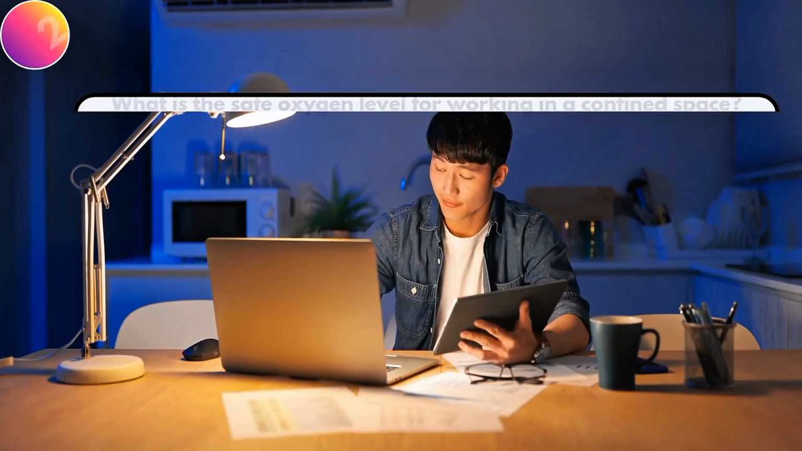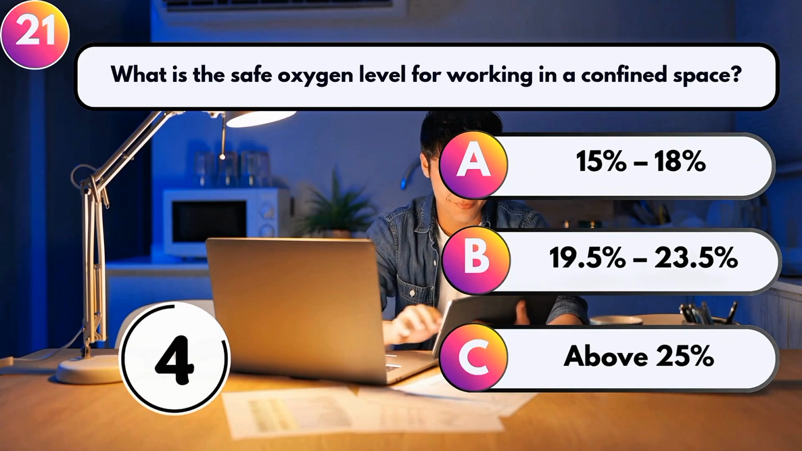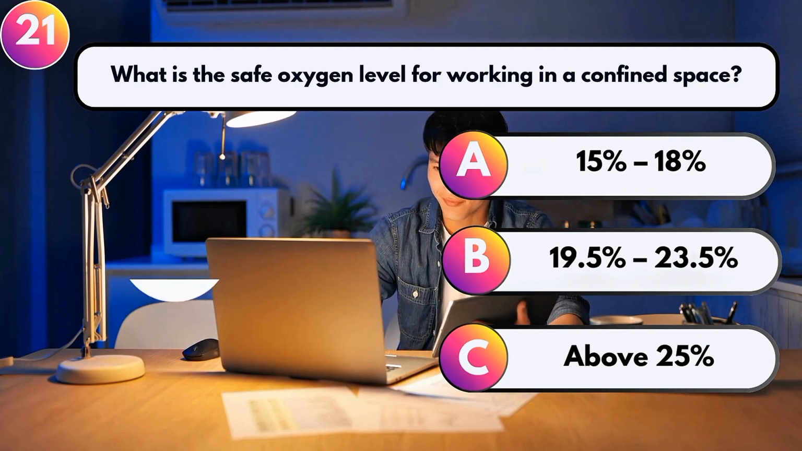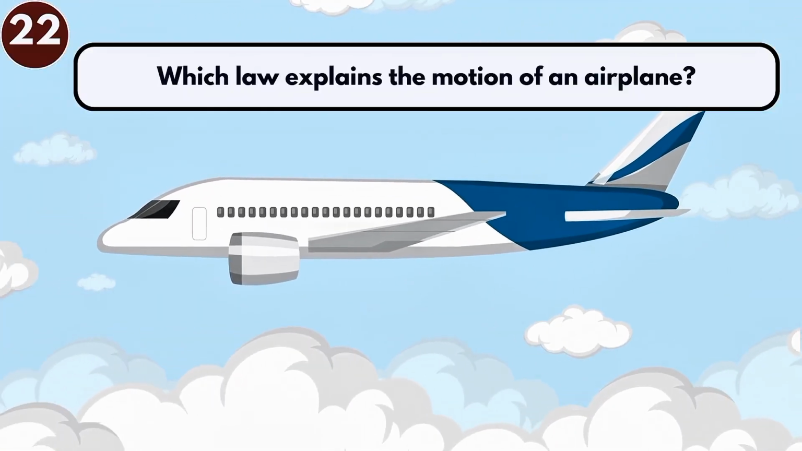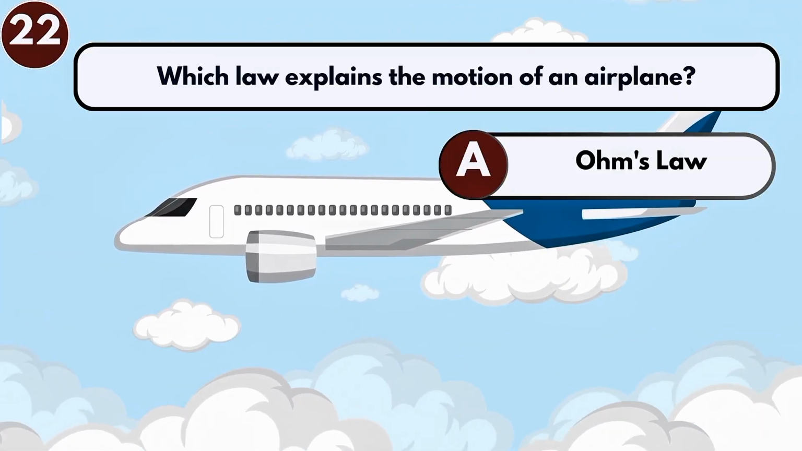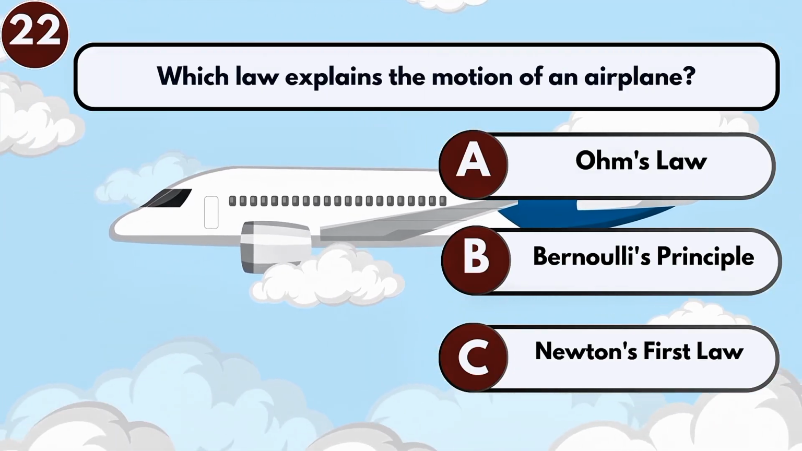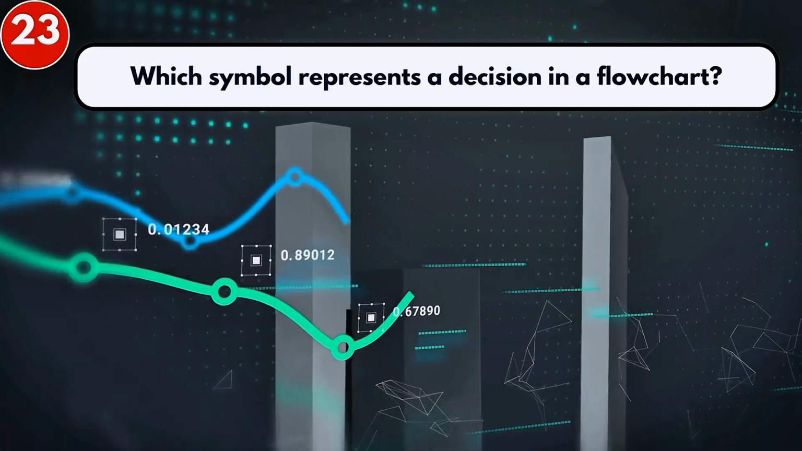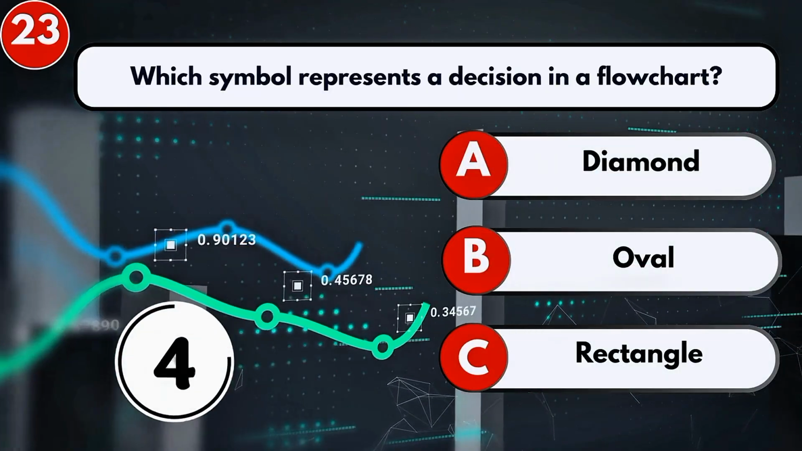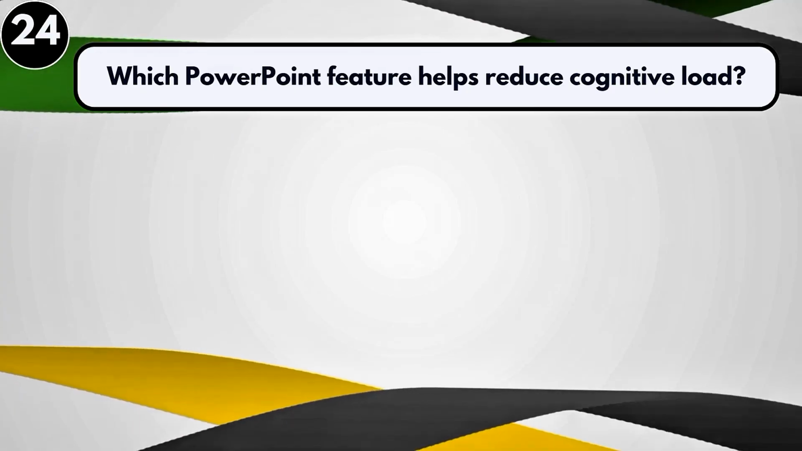Ukraine. What is the safe oxygen level for working in a confined space? 19.5 to 23.5%. Which law explains the motion of an airplane? Newton's first law. Which symbol represents a decision in a flowchart? Diamond. Which PowerPoint feature helps reduce cognitive load?